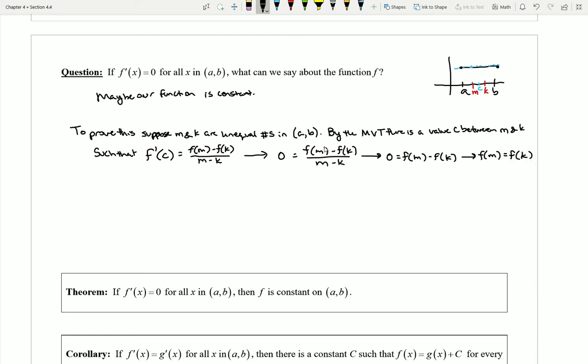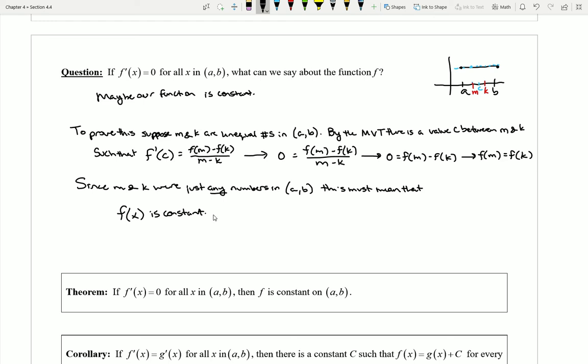But notice, since m and k were just any numbers inside of this interval, any numbers at all, I can state that since m and k were just any numbers in the interval from a to b, this must mean that f of x is constant.